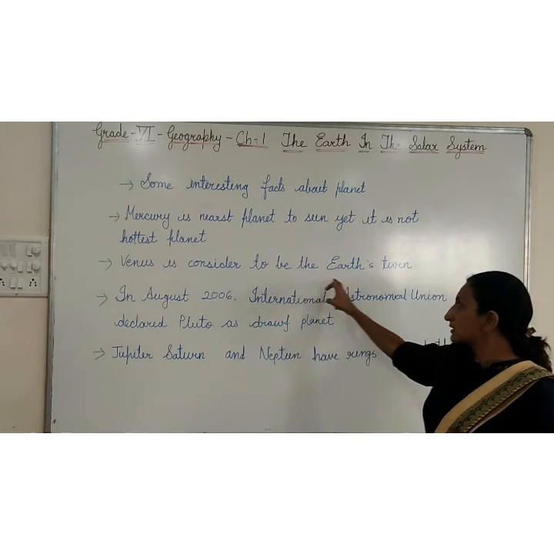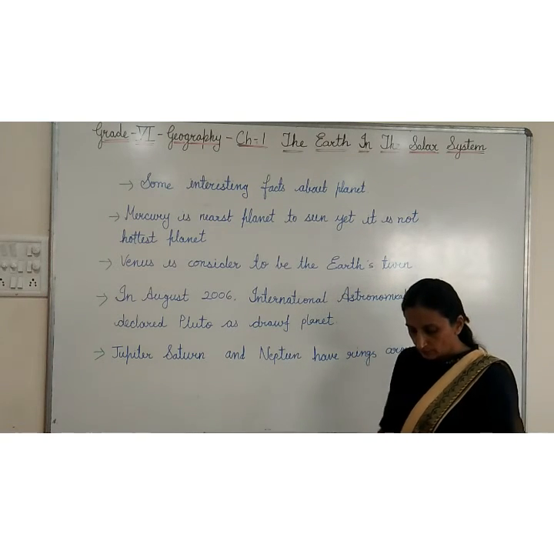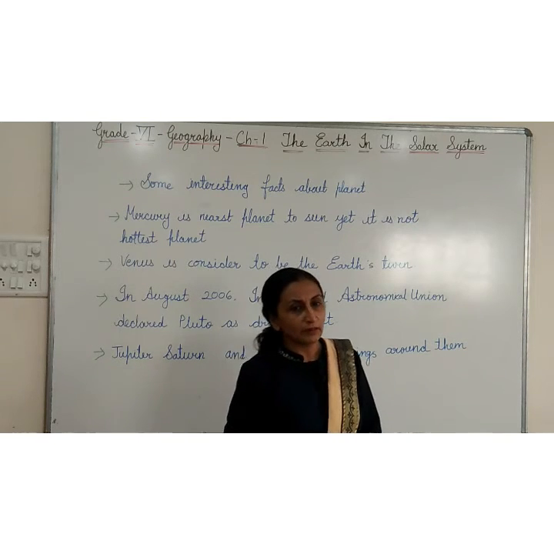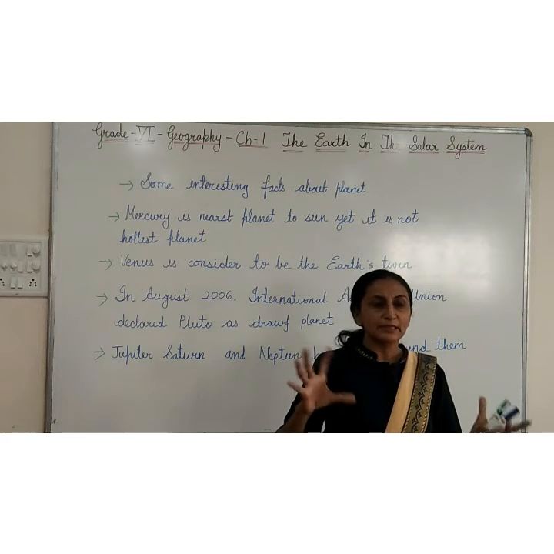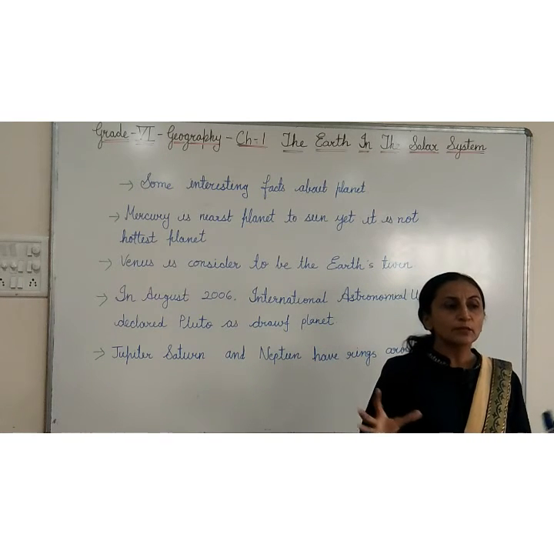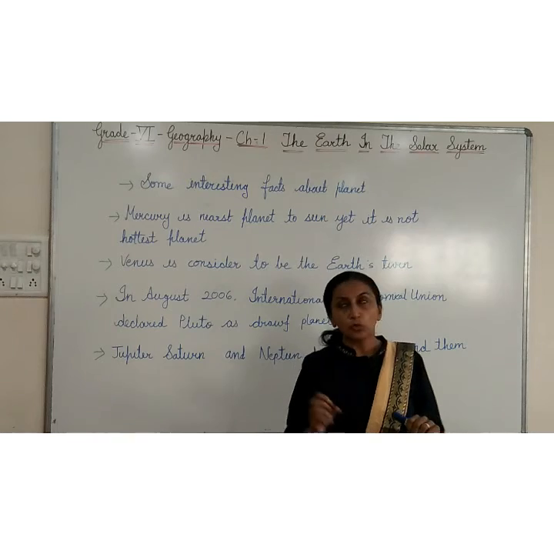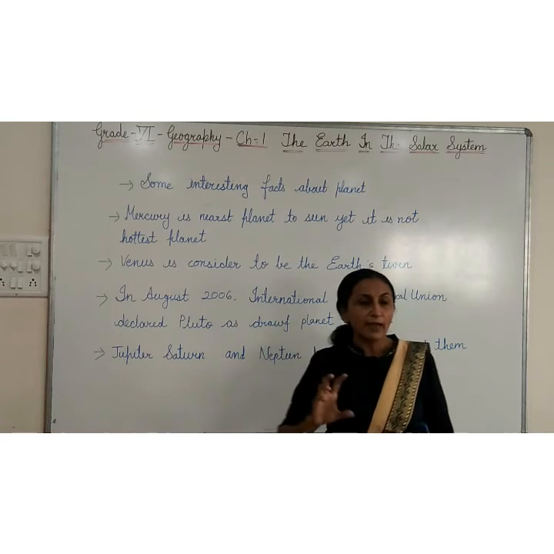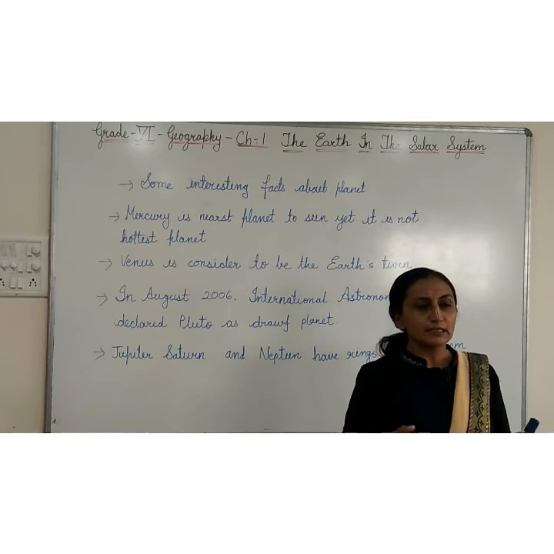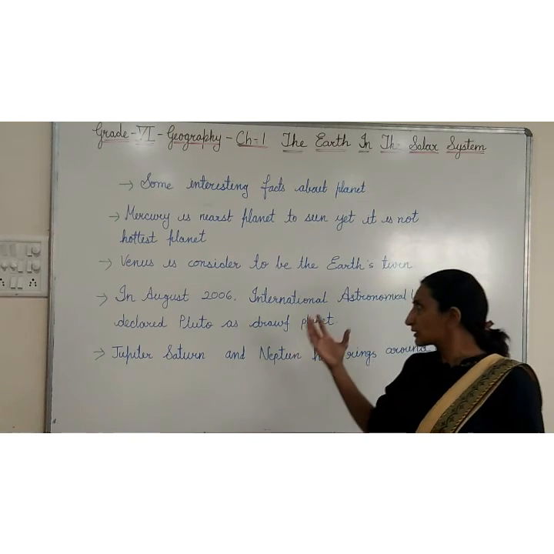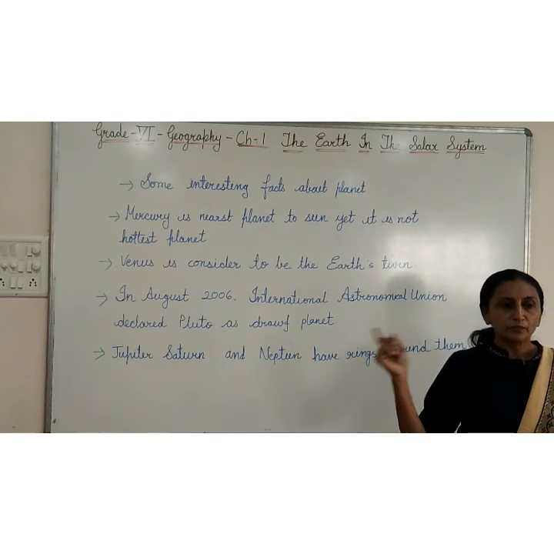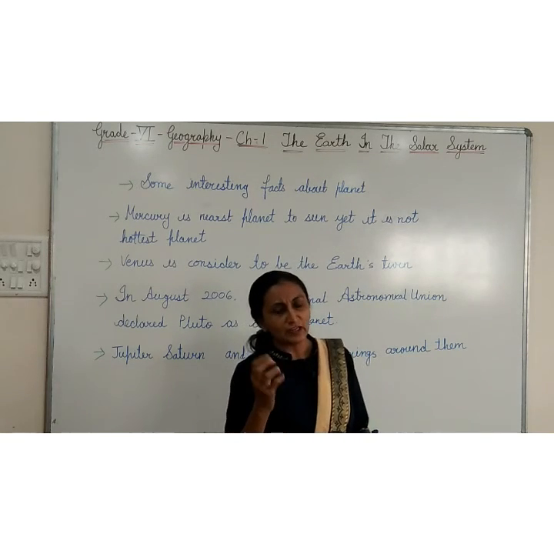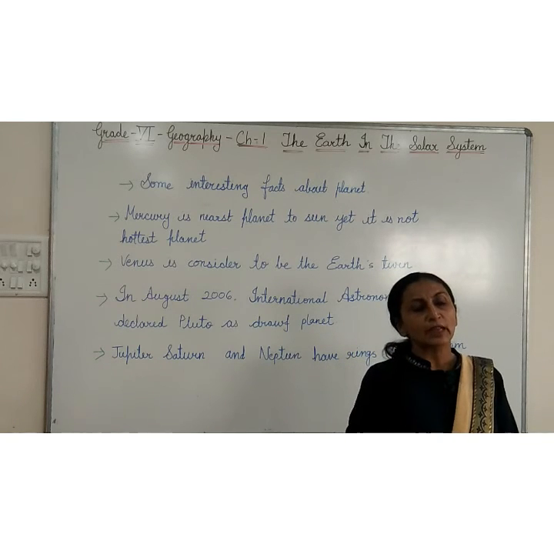Now second thing, Venus is considered to be Earth's twin. Why? On the same day, are both having the birth date? No, it is not like that. From the shape and size, certain things are the same. Twin means, like we say twin children. Venus is considered to be Earth's twin because some of the facts, some of the things are similar. Suppose Earth takes 365 days for moving around the Sun, and Venus takes 255 days or like that. So a little bit of gap is there, but some of the similarities are there.